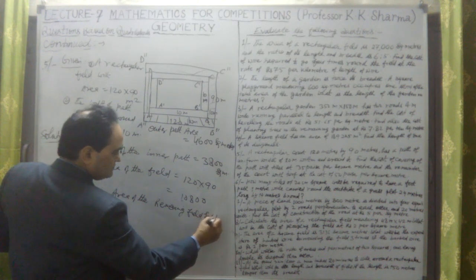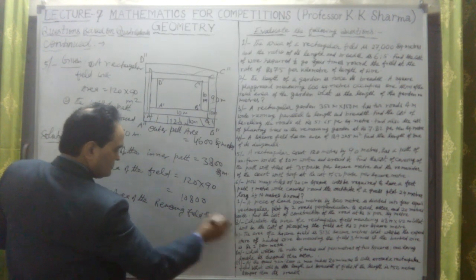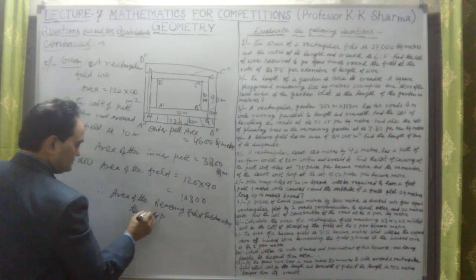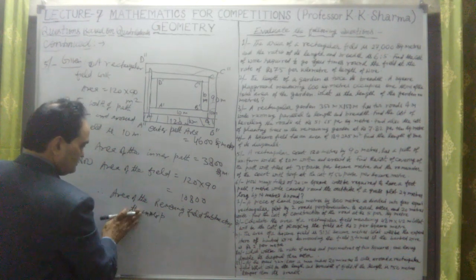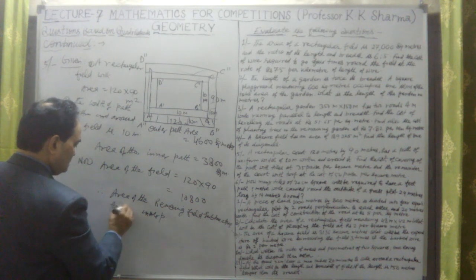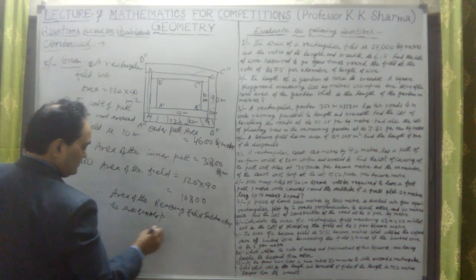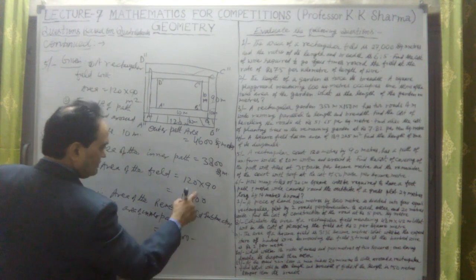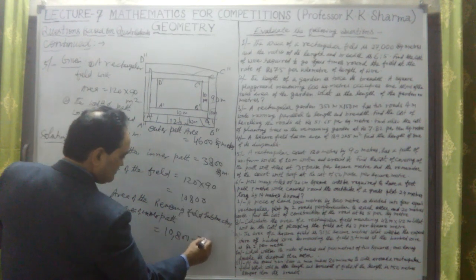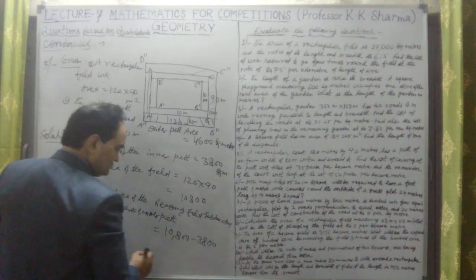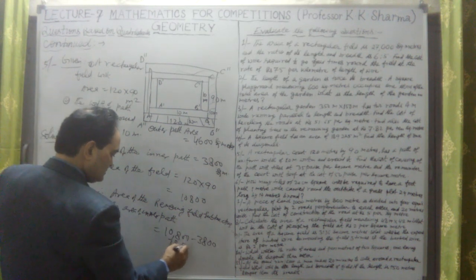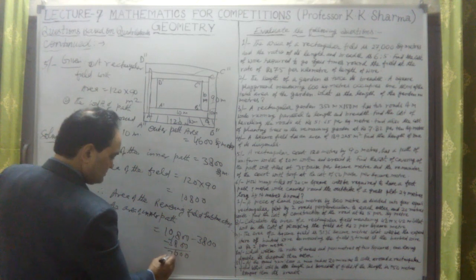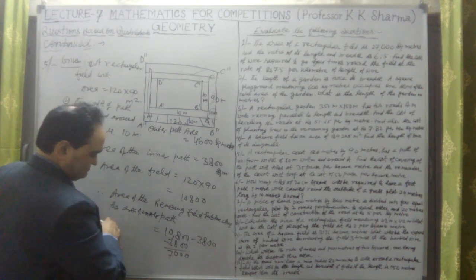subtracting the area of the inner path, will give us 10,800 minus 3,800. 0 minus 0 is 0, 10 minus 3 is 7. So 7,000 only.